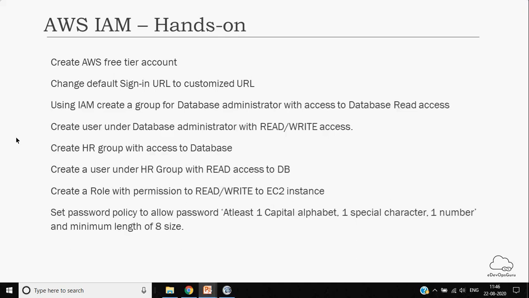Okay. So here we have mentioned, let's take an example, create a user database administrator with read write access. It's basically a database read write access. Does it make sense, or you want more details? No, that's fine. I was just saying that in the task, with like 2-3 lines, create this kind of user and that's all. I've already done that. So I was just saying that. No, that is good.